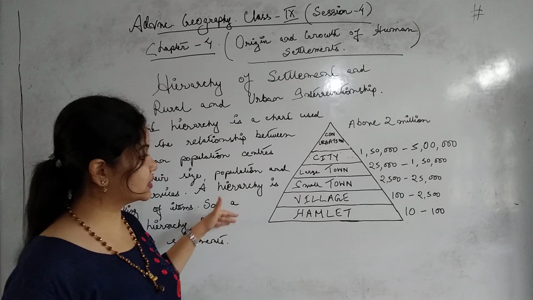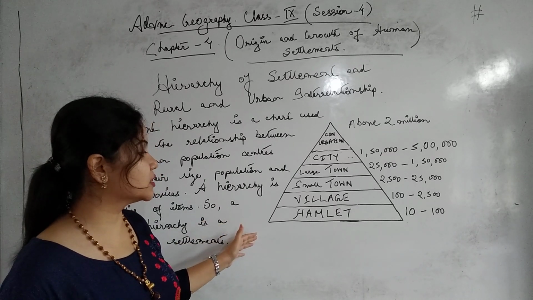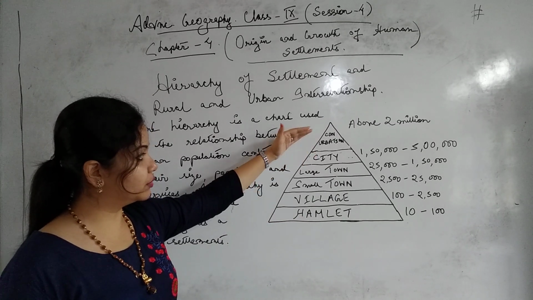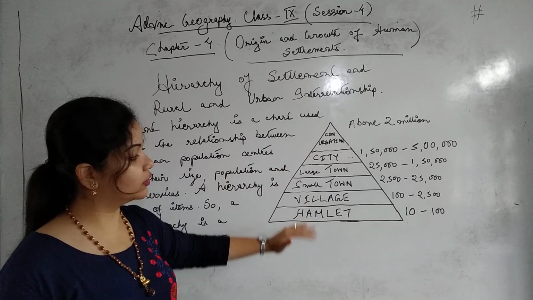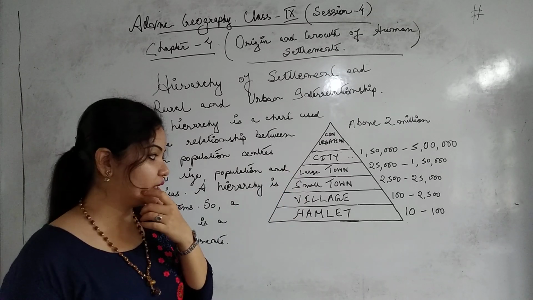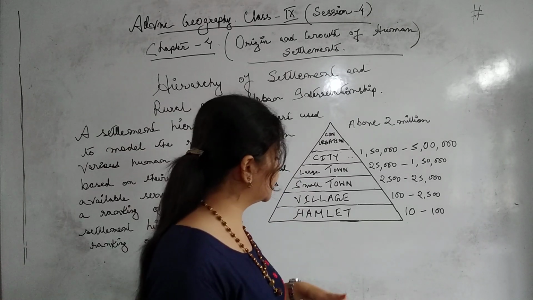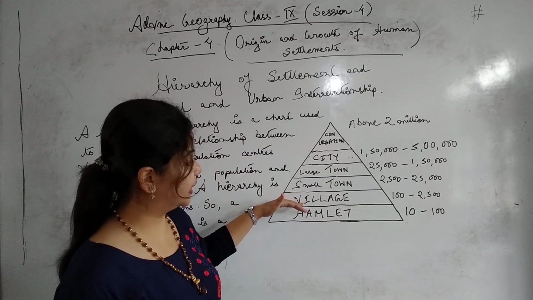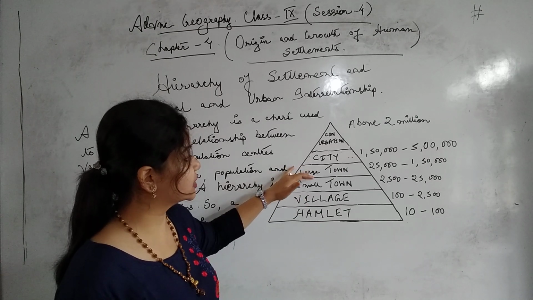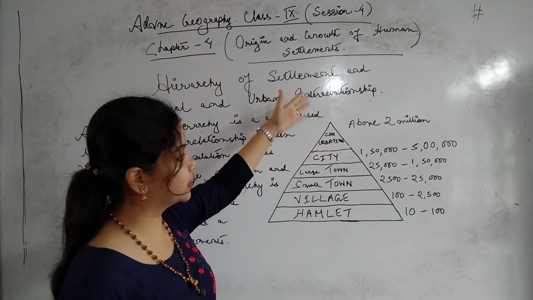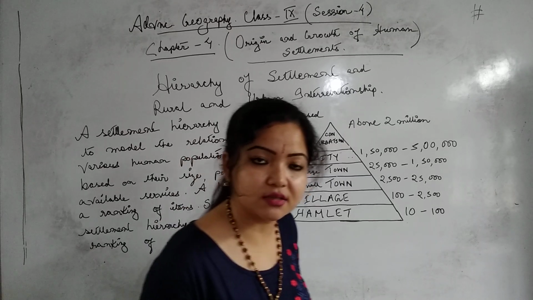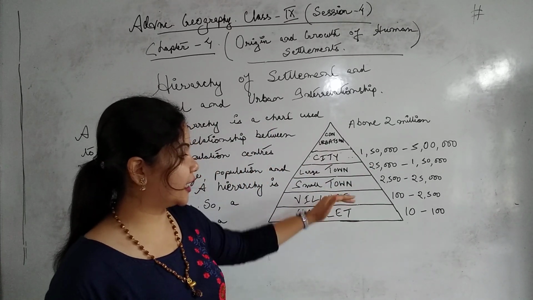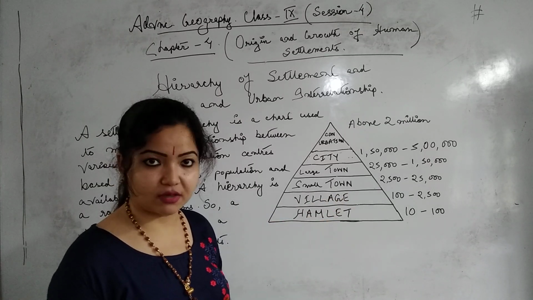Is it clear? Now what is the hierarchy of settlement? Hierarchy of settlements is the development of settlement from the lowest to the biggest. Initially when people used to settle in a particular area, there was only a hamlet, then village, then small town, then large town, then city, then conurbation, and after that it's megalopolis. Is it clear? And this depends on population, and on their activities and services.